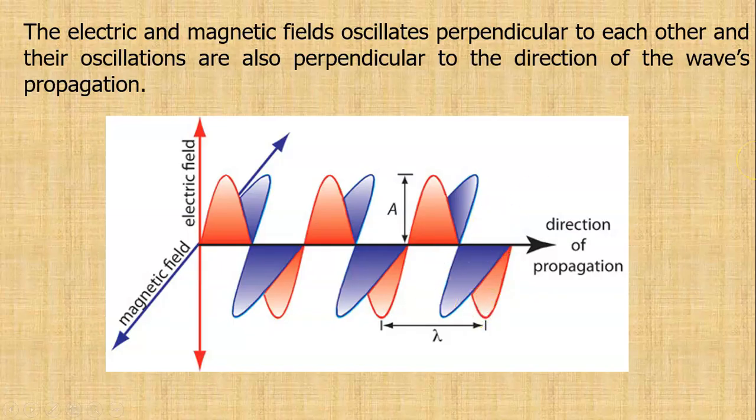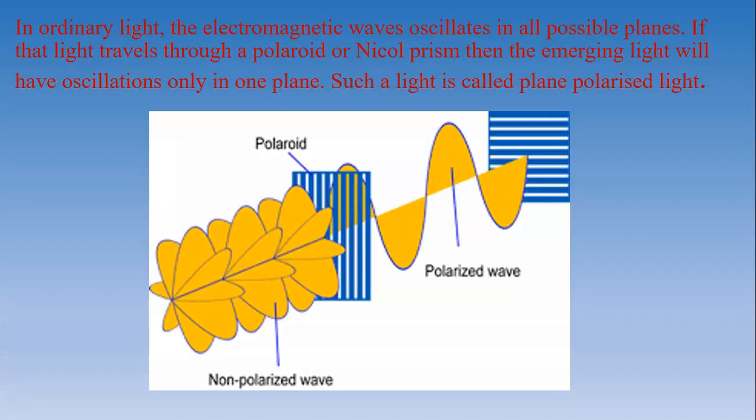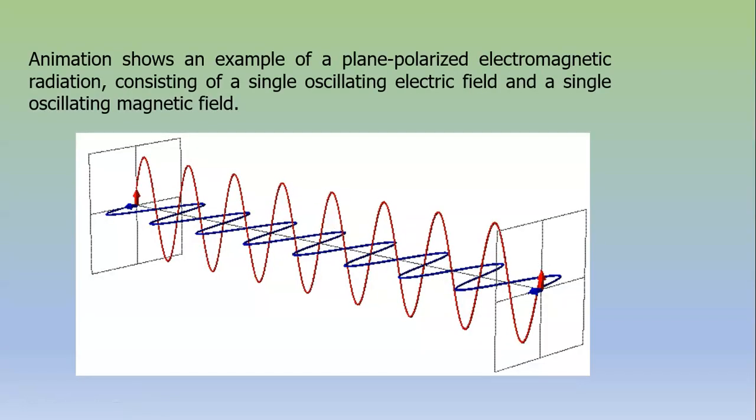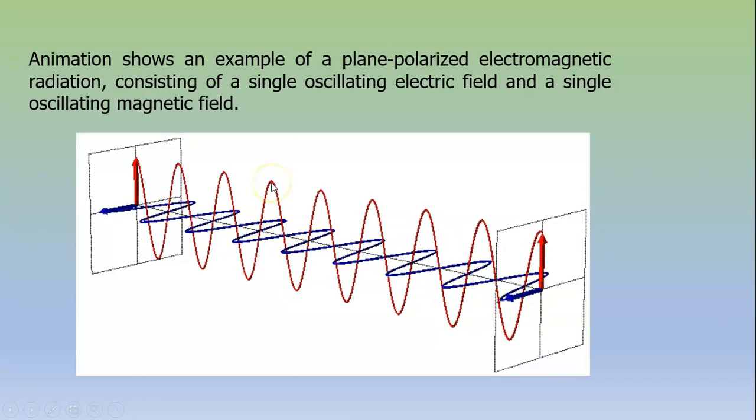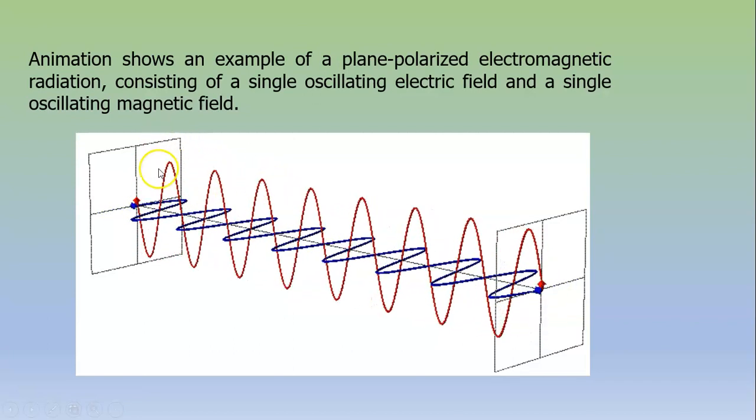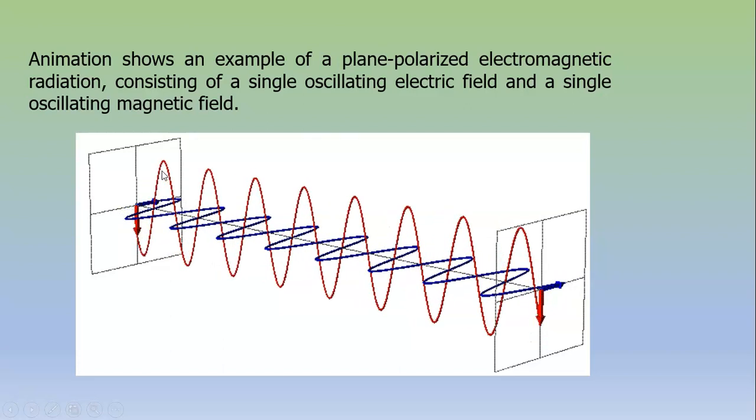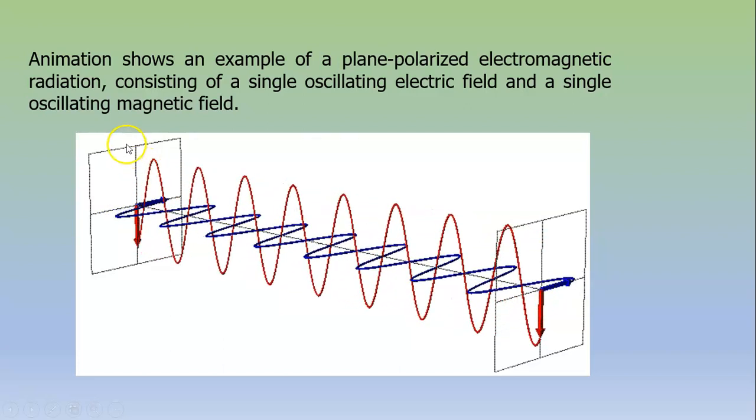The electric and magnetic fields oscillate perpendicular to each other, and their oscillations are also perpendicular to the direction of wave propagation. In ordinary light, the electromagnetic waves oscillate in all possible planes. If that light travels through a Polaroid or a Nicol prism, then the emerging light will have oscillations only in one plane. Such light is called plane polarized light. This animation shows an example of plane polarized electromagnetic radiation consisting of a single oscillating electric field and a single oscillating magnetic field.